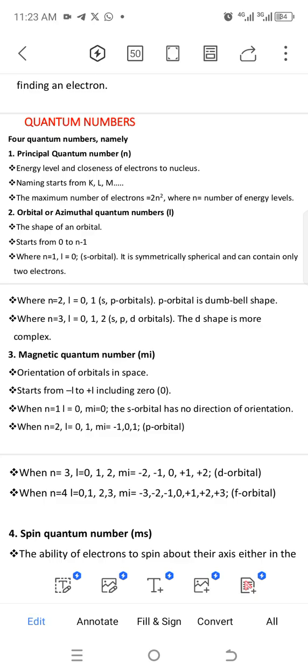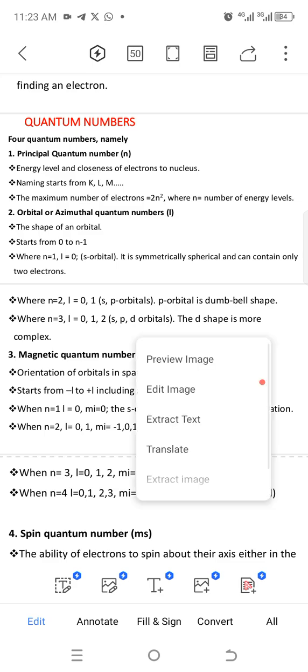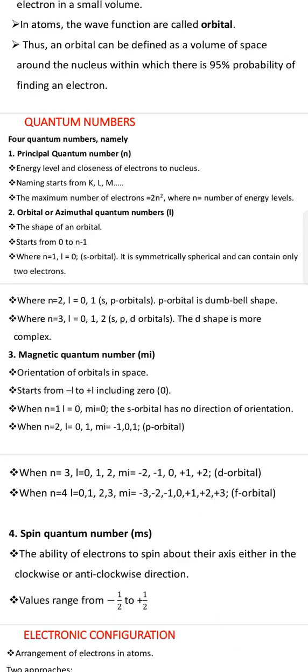Yes. So the maximum number of electrons is calculated by 2n squared. That's the formula where the number of energy levels is the n. So as I said, the energy levels are K, L, M, N, and each of them is designated with n is equal to 1 for the first one, K, and L is n is equal to 2. So for the L shell, its principal quantum number is n is equal to 2. That's it. So if you are told to find the maximum number of electrons, you will just insert the n value there.